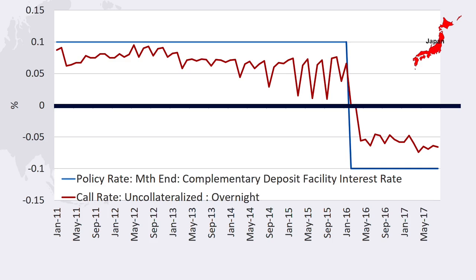Commercial banks could, in theory, hold their reserves in the form of currency rather than keeping deposits at the central bank. This would allow them to avoid the interest costs when the policy rate is negative. However, in practice, the cost of assembling and storing hundreds of trillions of yen would make this difficult.